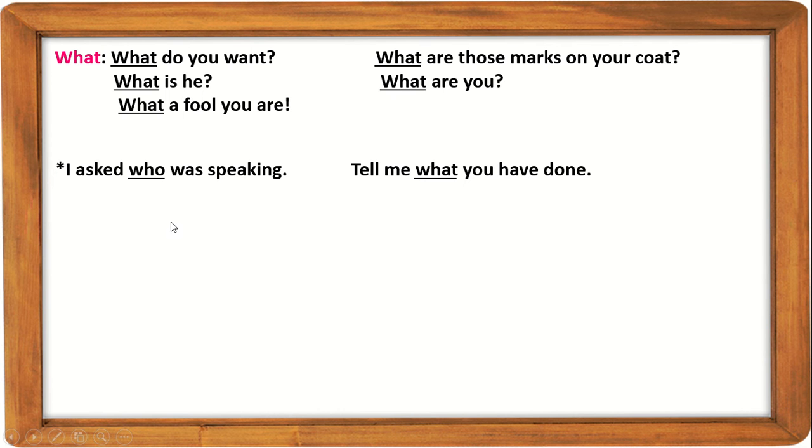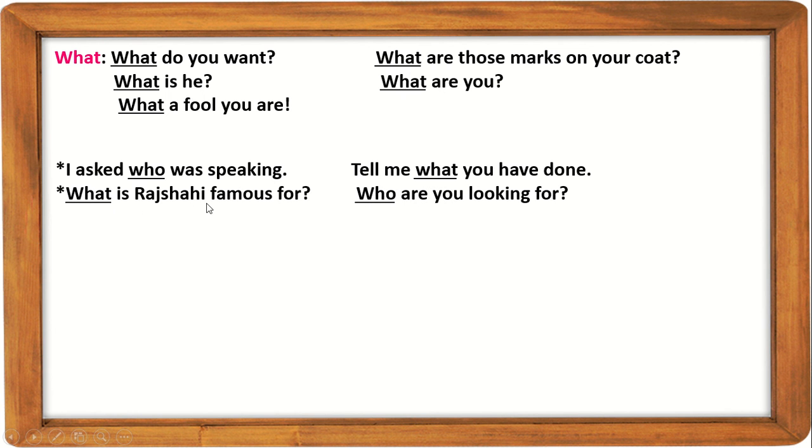Again, who, what, which, etc. can be used as object of a preposition. What is Rajshahi famous for? Who are you looking for? Look, who are you looking for? This preposition is at the end. But if I use whom, it will be for whom are you looking? Though in speaking English we say whom are you looking for, this is the perfect structure, with whom the preposition comes first.